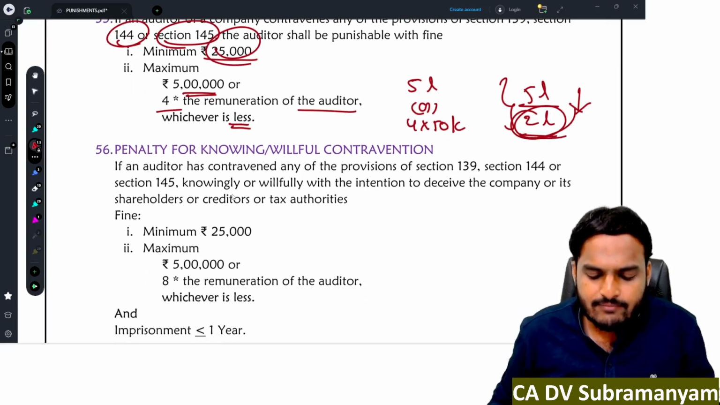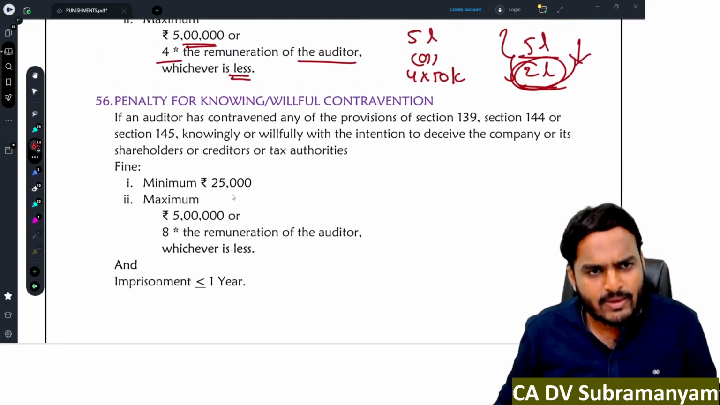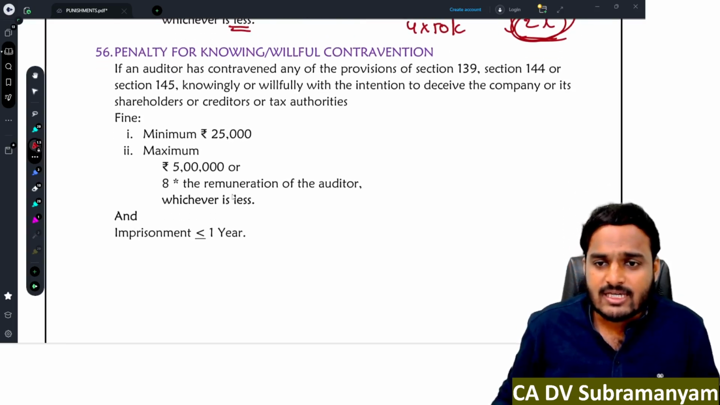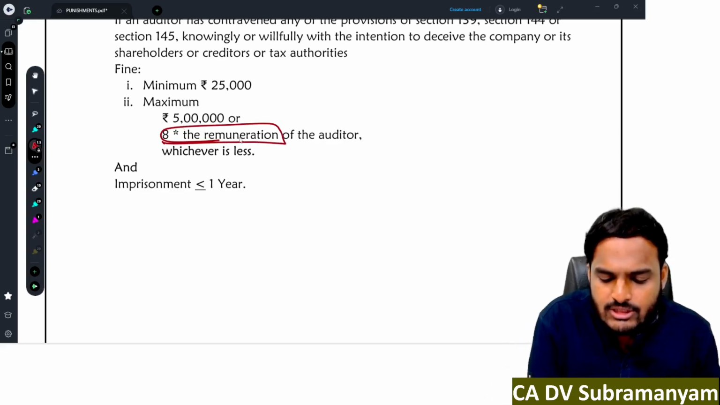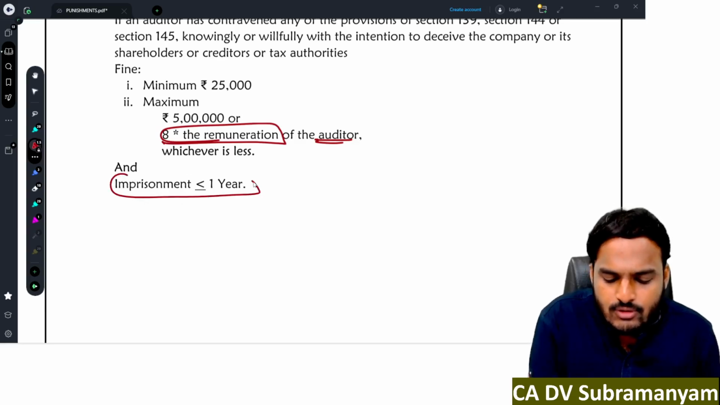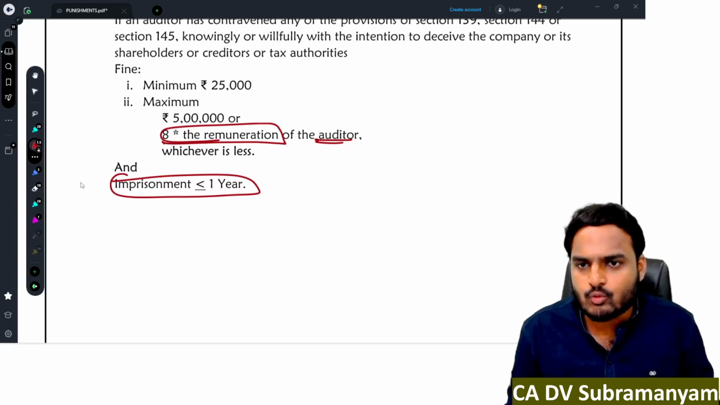Next one, penalty for knowing or willful contravention. In case of willful contravention, the same above punishment is applicable, but the change is the maximum penalty, which will be 8 times the remuneration. In addition to that, you will find imprisonment up to 1 year.